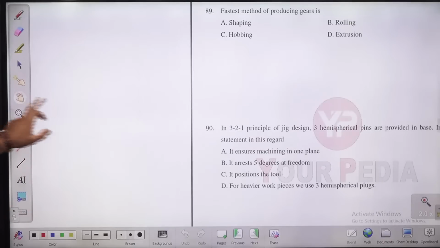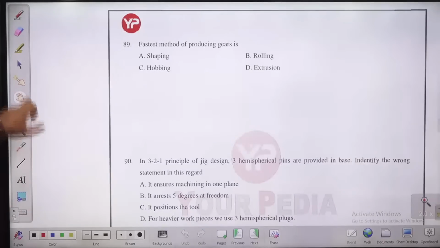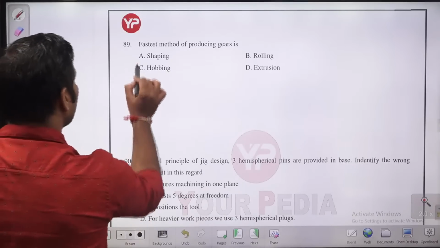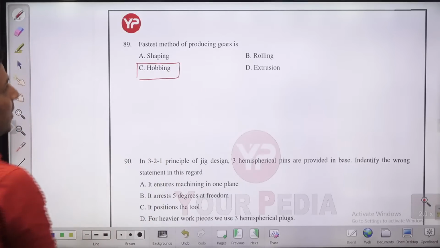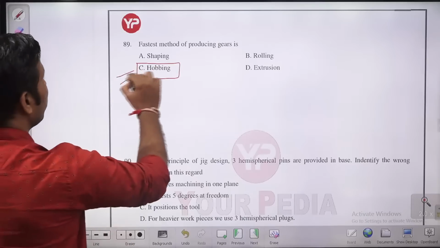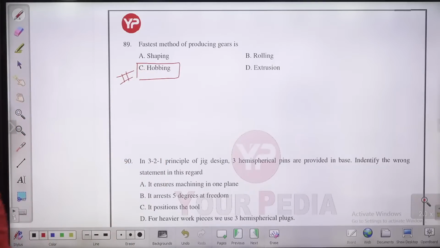Next question in front of you, question number 89. Fastest method for producing gear. Which of the methods is the fastest method for producing gear? For gear production, children, which one is the fastest method? You know, guys, gear hob is a multi-point cutting tool by which we can directly cut gear. So gear hobbing is the fastest method for cutting gear. So C is the answer for this question, guys.